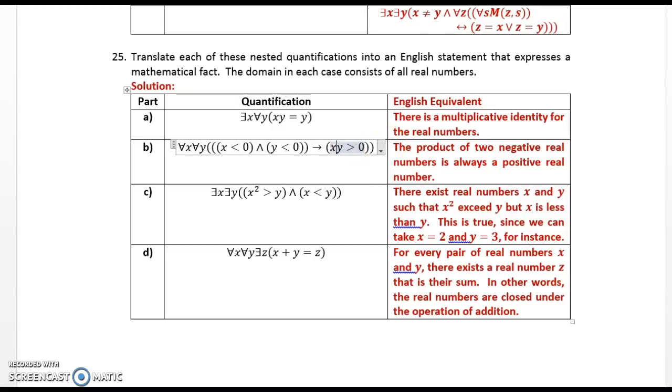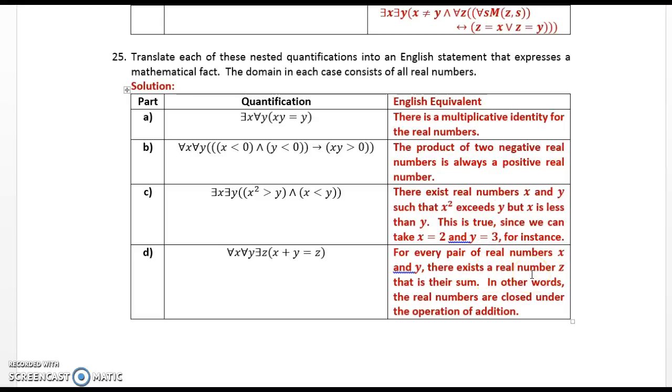I think that what this means is that there exists x, there exists y, x squared greater than y, and x less than y. There exist real numbers x and y such that x squared exceeds y, but x is less than y. This is true since we can take x equal 2 and y equal 3, for example.